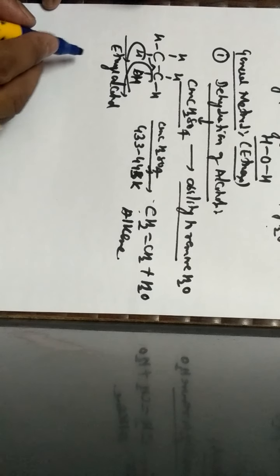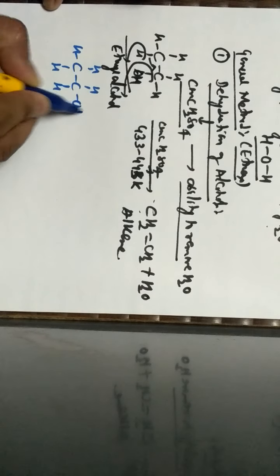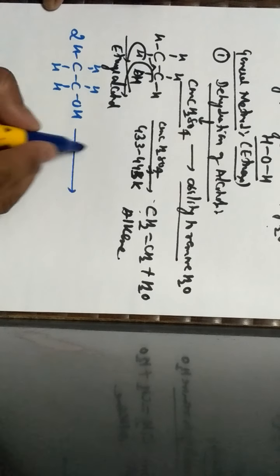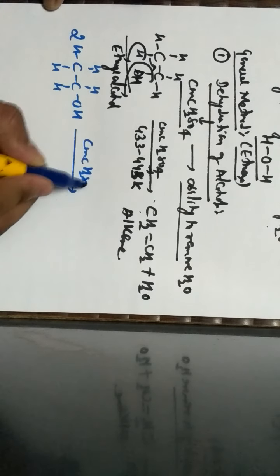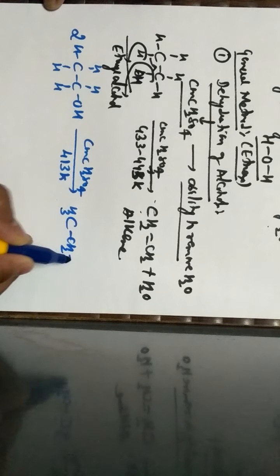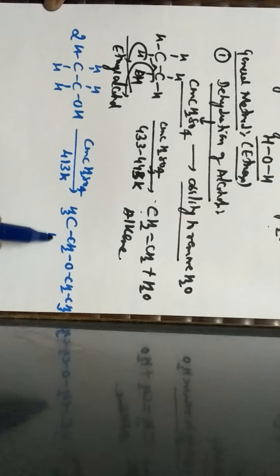But in the same way, let us study the dehydration of alcohols by using 2 moles of alcohol. When 2 moles of alcohol are treated with concentrated sulfuric acid by maintaining a temperature of 413 Kelvin, I can get ether as a major product.